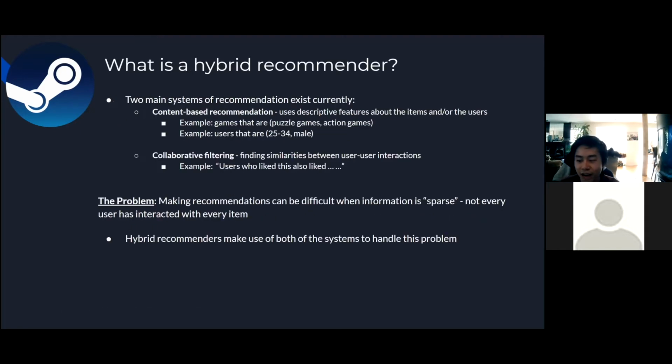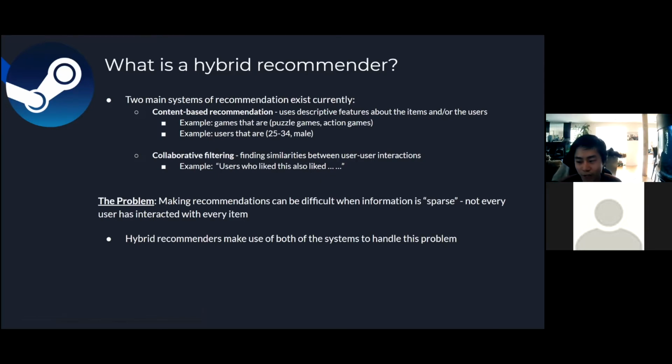So what is a hybrid recommender? Well, there are basically two main types of recommendations that currently exist out there. The first is content-based recommendation, and that just uses descriptive features about the users or items. For example, what kind of game it is or what kind of user we're looking at. The next one is called collaborative filtering. An example of this is on websites where you'll typically see something like users who liked product X also liked product Y.